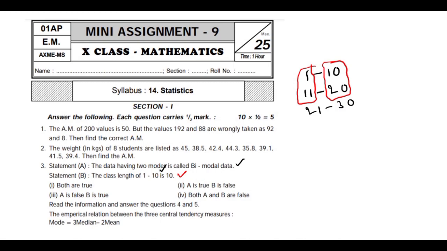The data having 2 modes, yes, statement A true and statement B true. So A and B both are true. So option 1 is the right answer for this question.